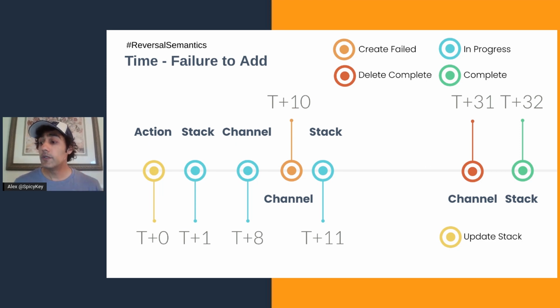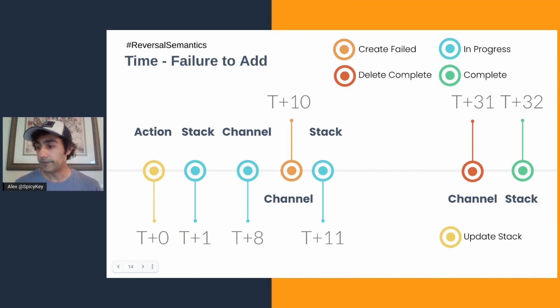CF responds to this failure by rolling back the update to the stack. So this is really neat. CF can reverse the failure, and by 32 seconds, the cloud looks exactly like it did before the failed update stack action.